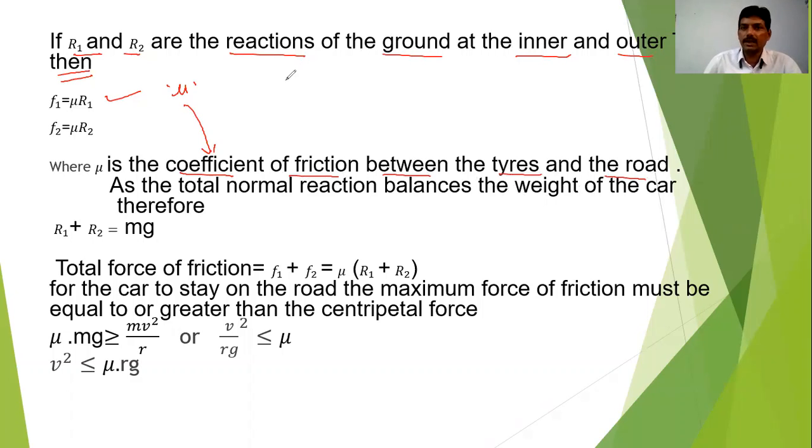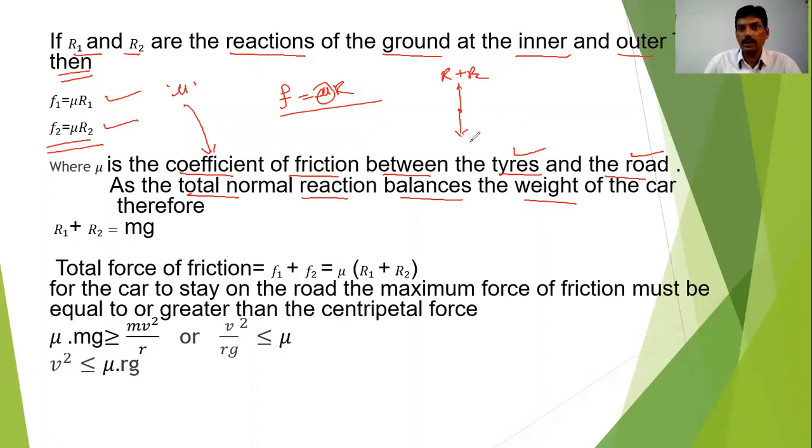Remember, the general formula you know is F is equal to mu into R. Similarly, F2 is equal to mu into R2. As the total normal reaction balances the weight, R1 plus R2 will balance the total weight mg of the car.